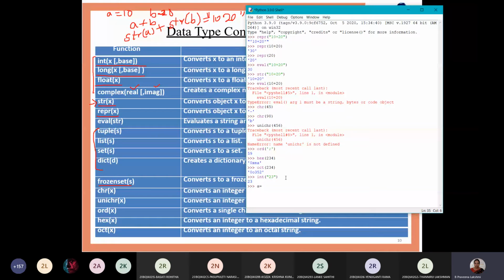Say a equals int of double quotes 23, which converts it into the integer, and if you add 5, then the a value will be 28. It converts the 23 into an integer, then adds the 5.